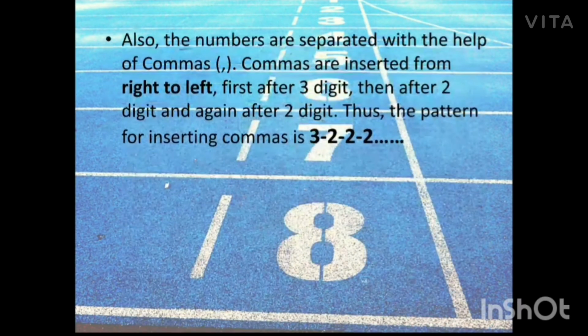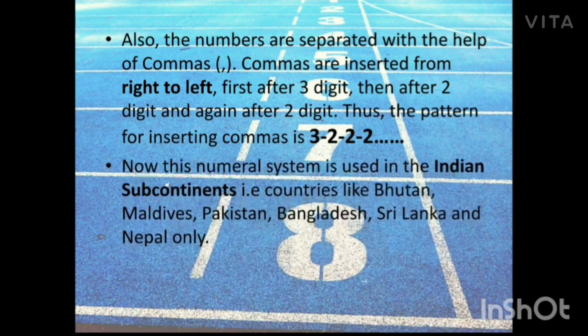Now, to make it easy for us to read and write the numbers, commas are used. These commas are inserted from right to left. First after 3 digits, then after 2 digits, and again after 2 digits, and so on. Thus, the pattern for inserting commas for Indian numeral system is 3, 2, 2, 2, and so on.